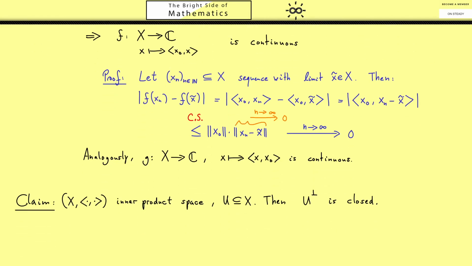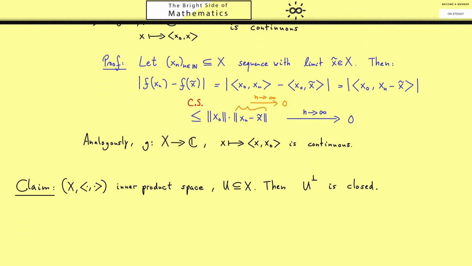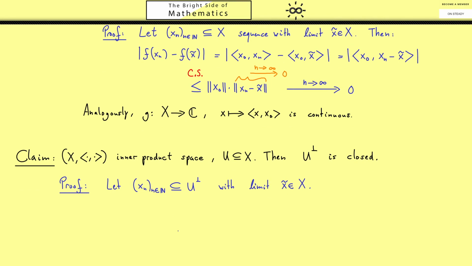Proving this is not hard at all, because now we know all the things we need. Now please recall part 4 of the series, where I described closed sets with the help of sequences. So what we have to do is choose a sequence in the set itself, where we know it's convergent, but first just in the space X. Now when we can show that the limit x tilde is also in U_perp, then we know U_perp is closed. Okay, so now we just have to use the definition of U_perp, which means that the inner product of xn with u is always 0 no matter which u we choose.